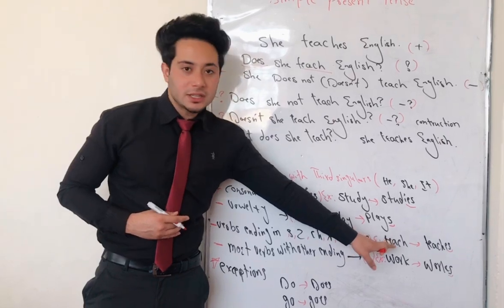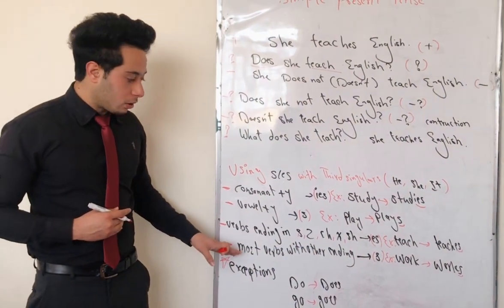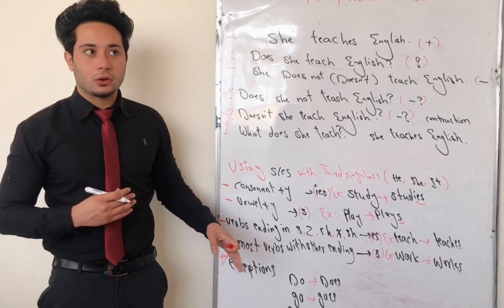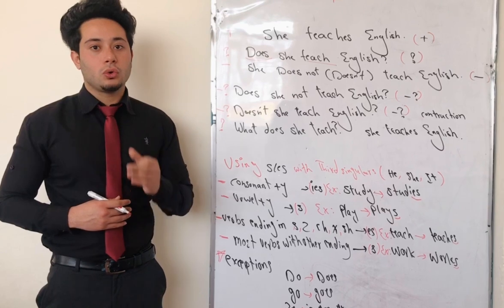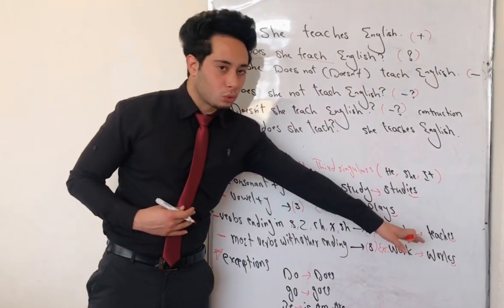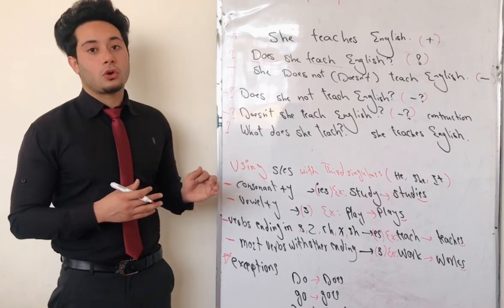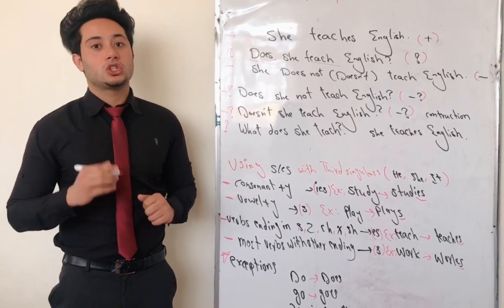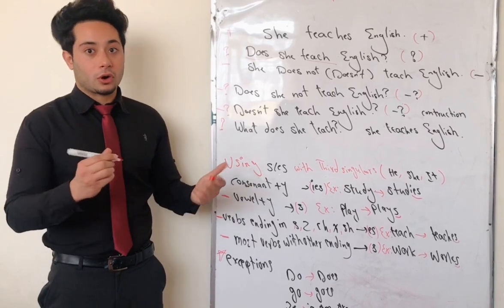For example, teach, teaches, or wash, washes. The next rule is that most verbs which end with other letters, without these letters, we should use only s. For example, work, works. I want to mention again that these rules are only for third singulars, for he, she, and it, or for Ahmad, Ali, or Afghanistan, or a marker.